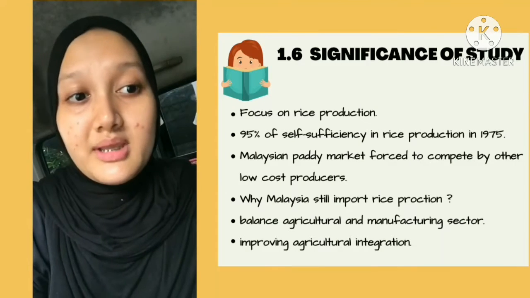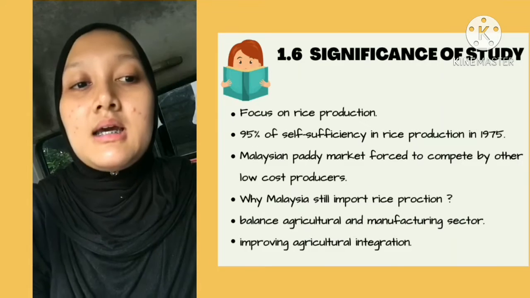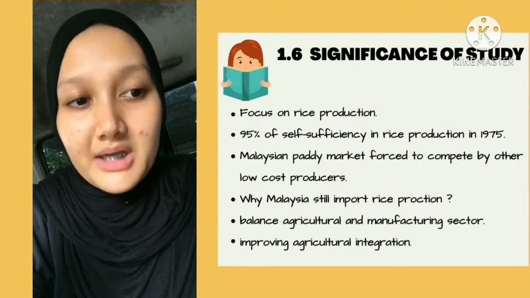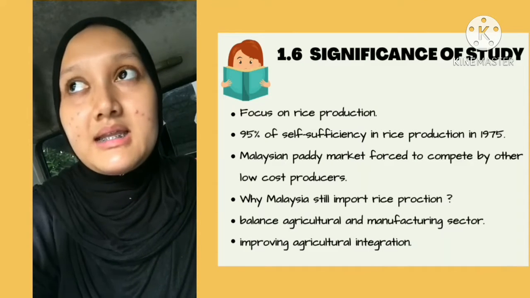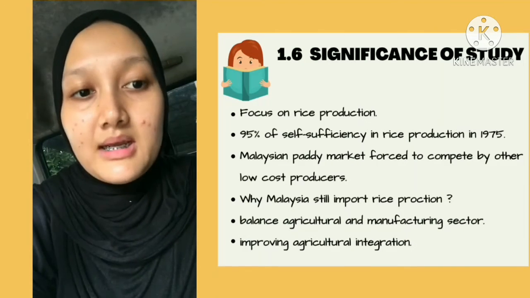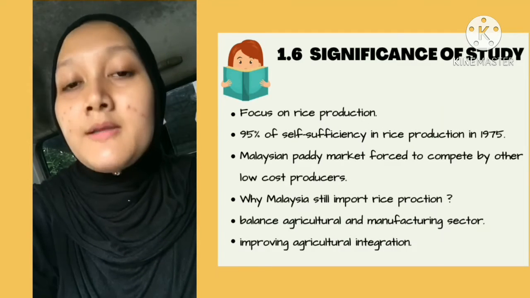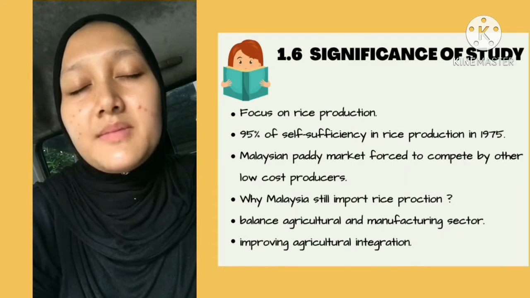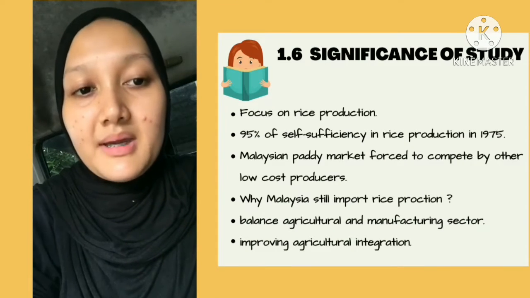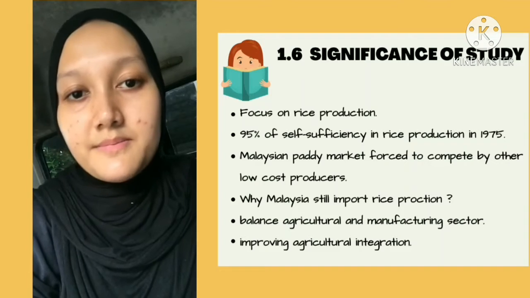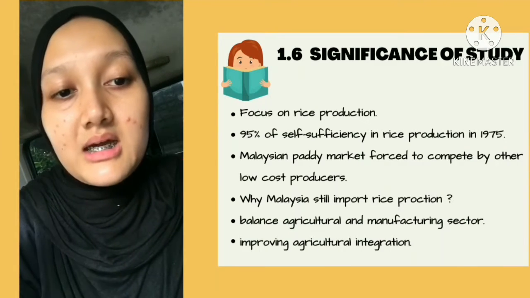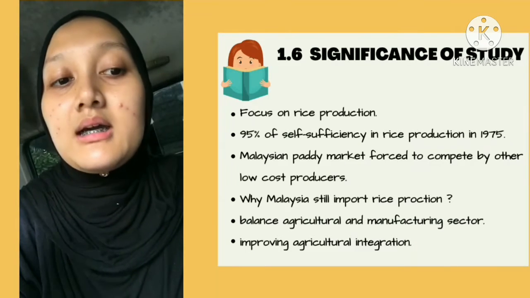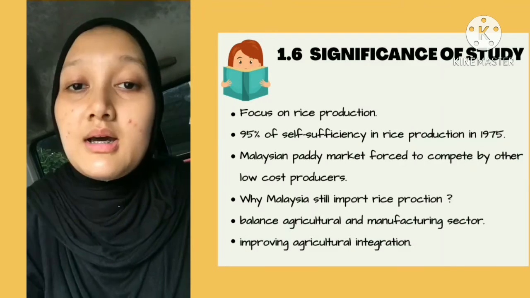It is also shown that Malaysia succeeded in achieving 95% self-sufficiency in rice production in 1975, but after globalization and trade, the Malaysian paddy market was forced to compete with other low-cost producers. This resulted in rice imports from other countries, since it was cheaper than locally produced rice.